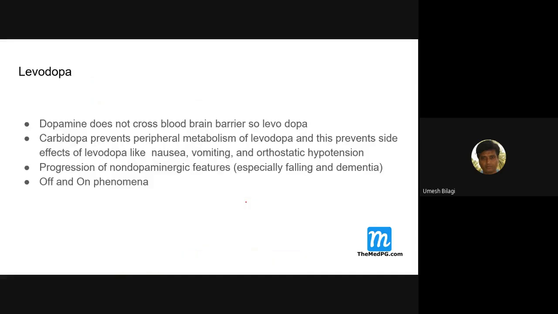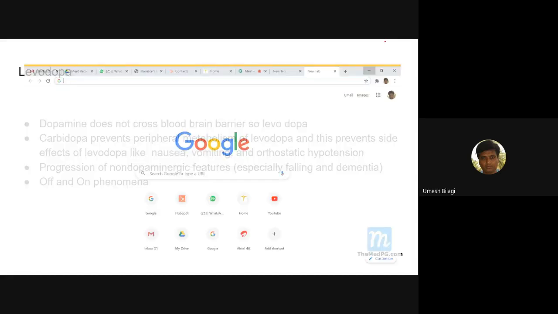Now, let us go to a little bit about levodopa. So, are you getting my Parkinson's disease, or are you getting confused? Are you getting confused, or are you understanding it? Students? Yes, we understood, sir. So, if you have any doubts, you have to ask me now, because they'll ask questions in Parkinson's disease. That's why I'm asking you. Hold on a second.